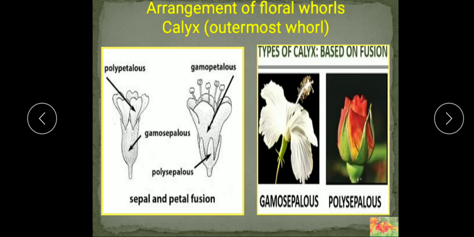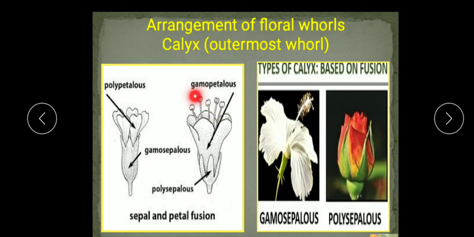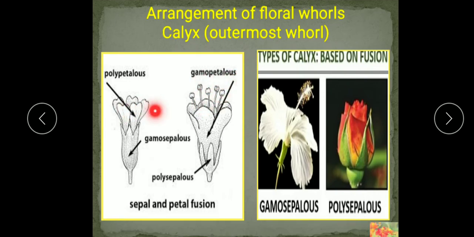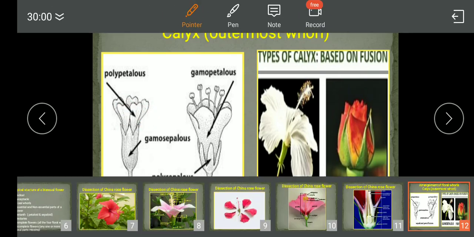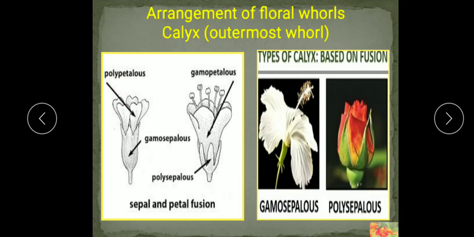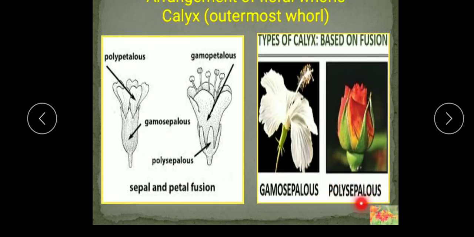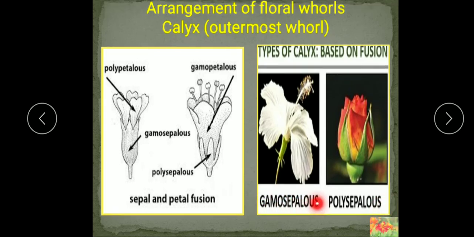The same condition is found in the petals also. When the petals are fused, they are gamopetalous, and when these petals are free, they are known as polypetalous. So understood, children? Two conditions in the case of calyx: gamosepalous and polysepalous. When the sepals are free, this condition is known as polysepalous, and when the sepals are fused, it is known as gamosepalous. So these are different conditions.